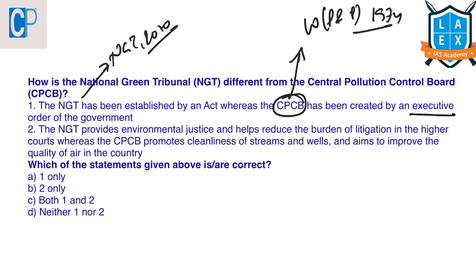The next statement is: the National Green Tribunal provides environmental justice and helps reduce the burden of litigation in the higher courts, whereas CPCB promotes cleanliness of streams and wells and aims to improve the quality of air in the country. This statement is correct. So as only 2 is correct, the answer here is B.